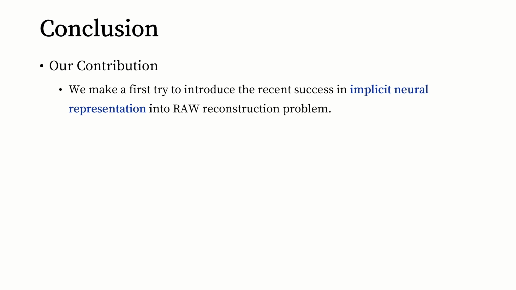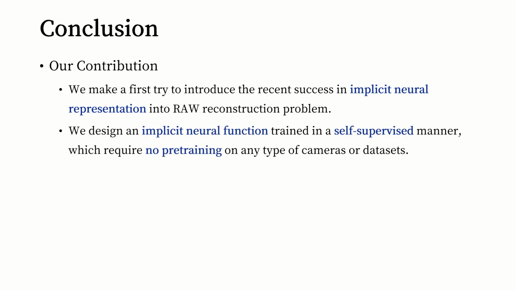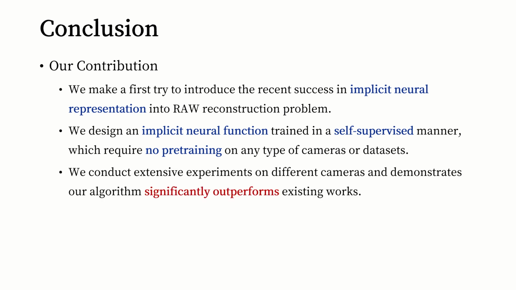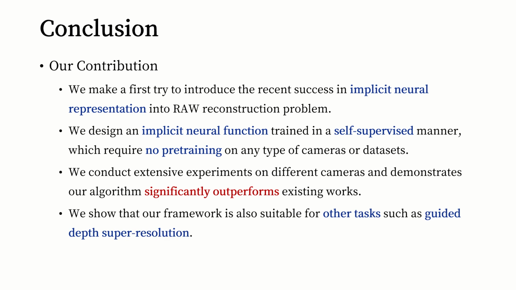Here is the conclusion. In this paper, we make a first try to introduce the recent success of implicit neural representation into the raw reconstruction problem. We design an implicit neural function trained in a self-supervised manner, which requires no pre-training on any type of cameras or datasets. We conduct extensive experiments on different cameras and demonstrate our algorithm significantly outperforms existing works. We show that our framework is also suitable for other tasks such as guided depth super